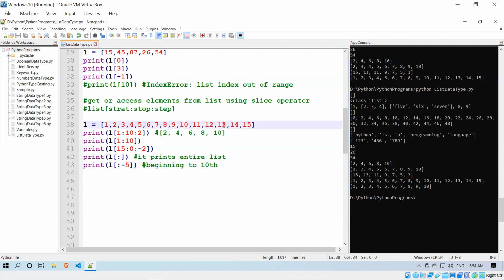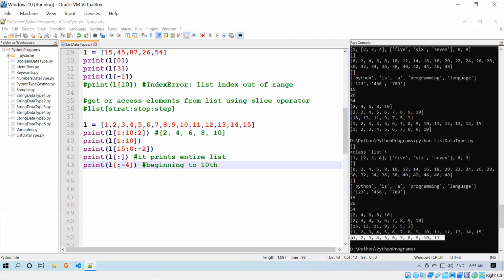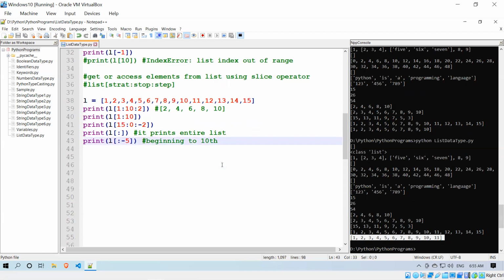Minus 1, minus 2, minus 3, minus 4, minus 5. Minus 1 means it skips that last one and gives you everything till then. If I say minus 4, it will give me till 11. You see that? So if I put minus 5, in reverse index it means from here to this one. We need to remember those scenarios: if it is minus 5, it will not take that one, it only takes till that minus 6.